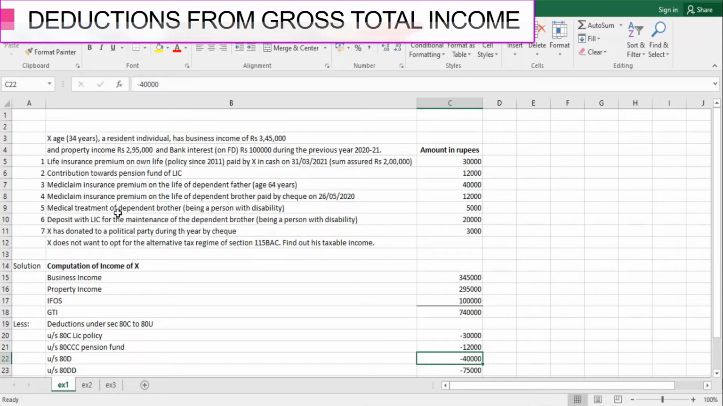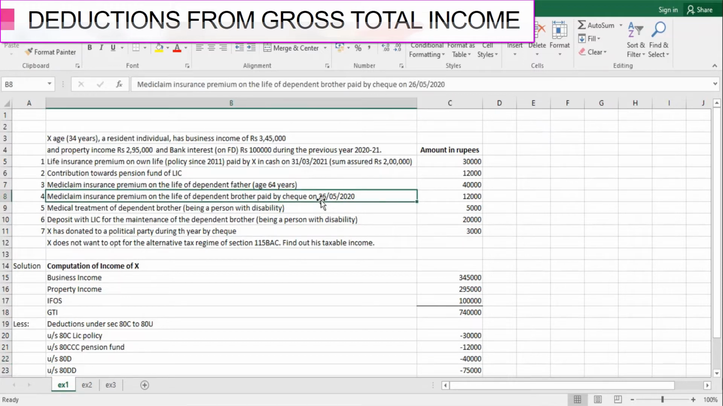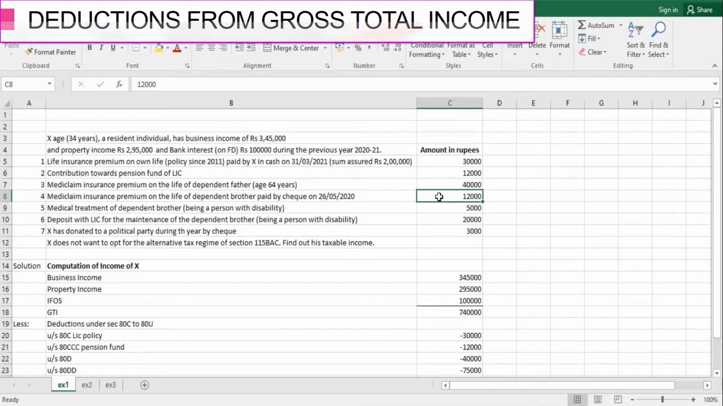Next comes the mediclaim insurance premium on the life of a dependent brother, paid by check on 26 May 2020. Please keep in mind that a dependent brother is not included to claim the deduction of 80D. To claim the deduction of 80D, the assessee can pay the mediclaim insurance premium either for himself, or for the spouse, or for children, or for his parents, but not brother or sisters. So this deduction is not allowed.